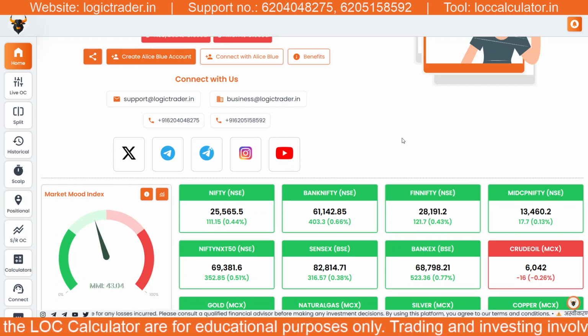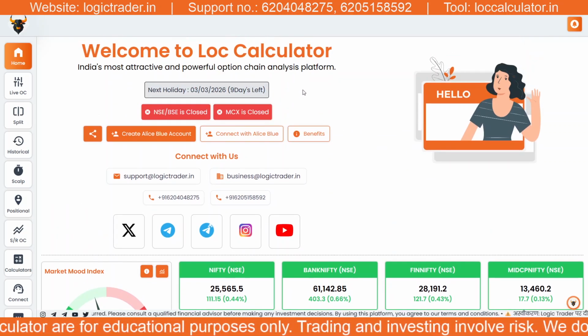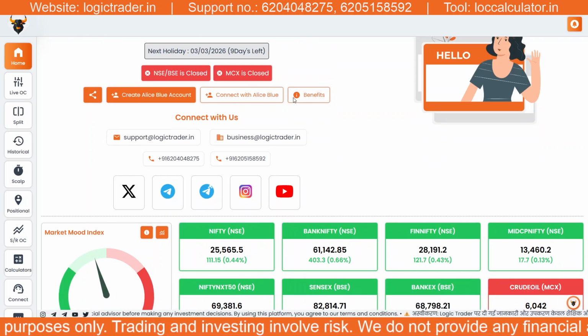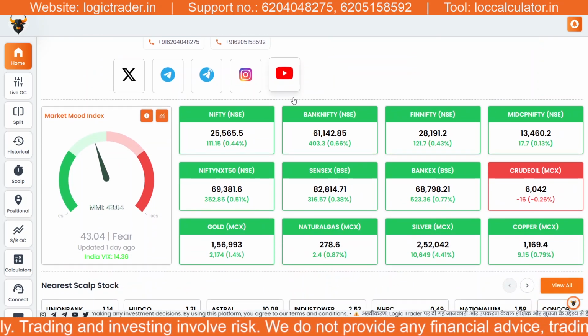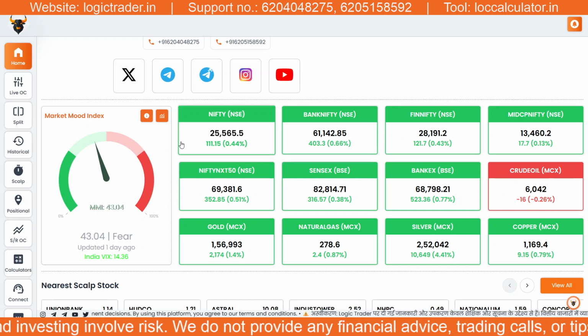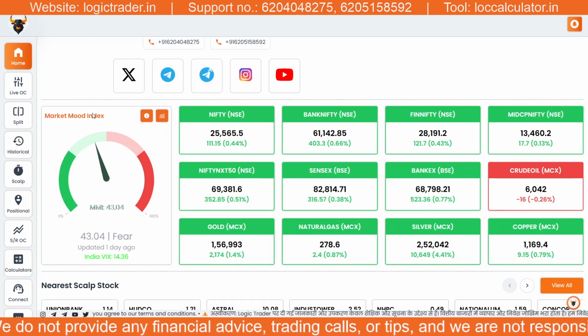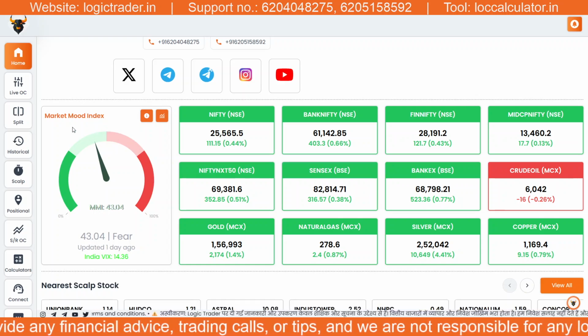In the previous video, we discussed the features of the option chain of the LOC calculator, part 1. Now in this video, we will discuss the part 2 features of the option chain of the LOC calculator. Let's go through it step by step. The first feature is the Market Mood Index, MMI.